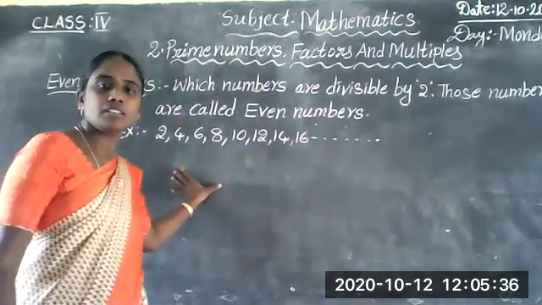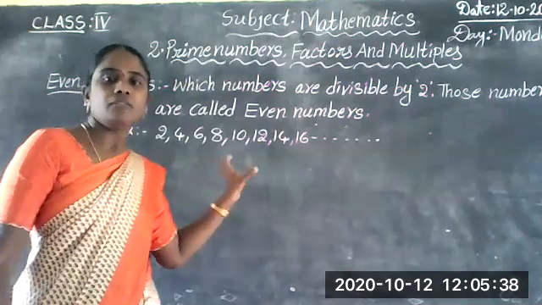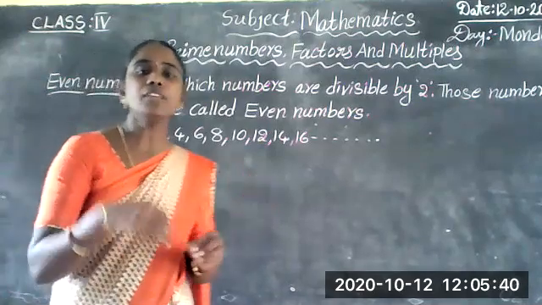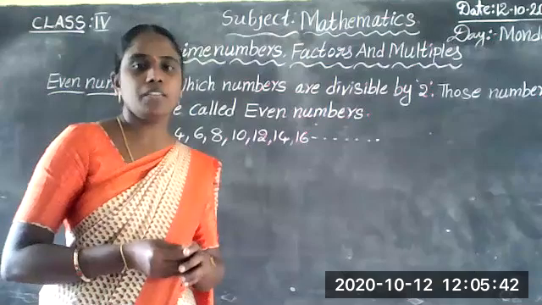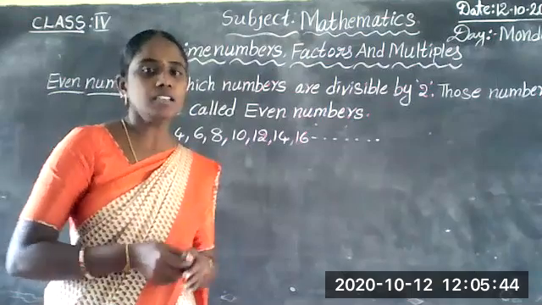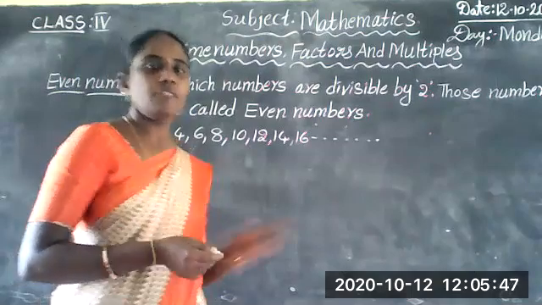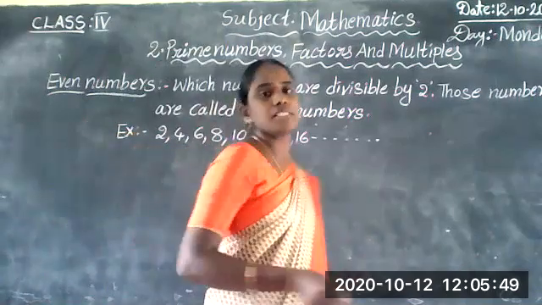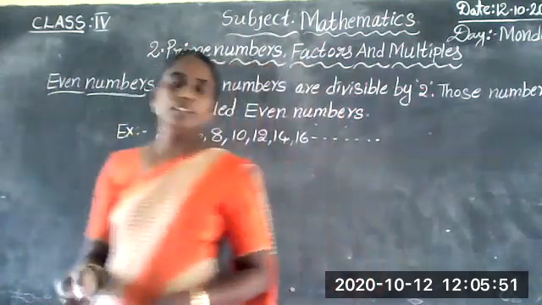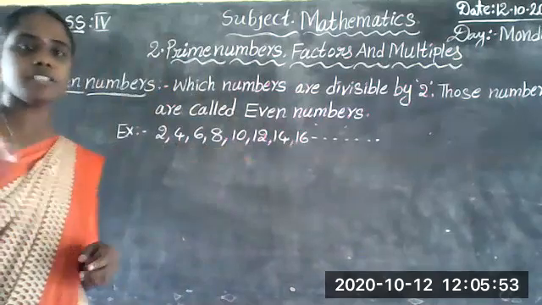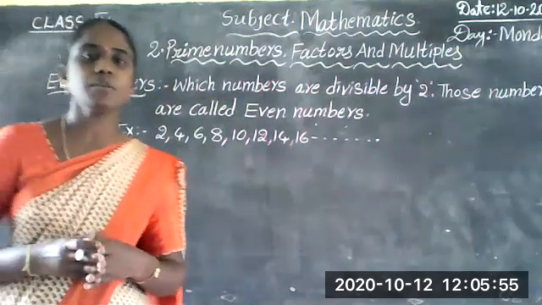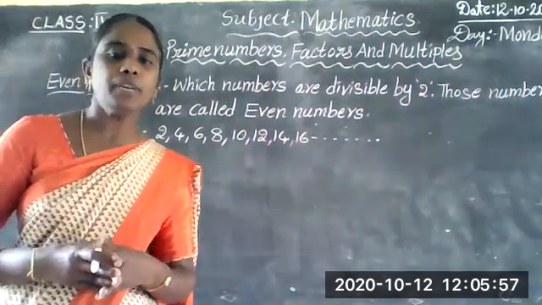Which numbers are even numbers? Which numbers are divisible by 2? Those numbers are called even numbers. For example, 2, 4, 6, 8, 10, 14, 16, and so on to infinity. Those numbers are called even numbers.